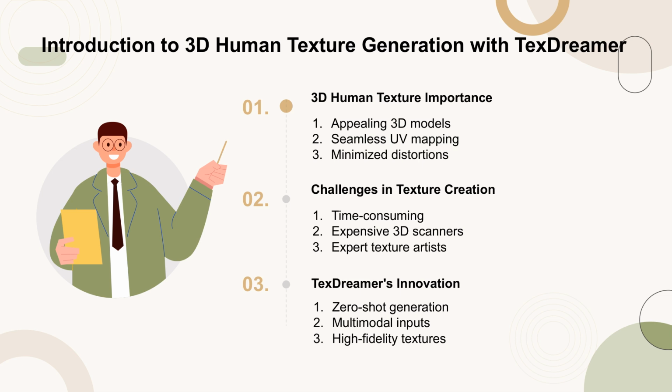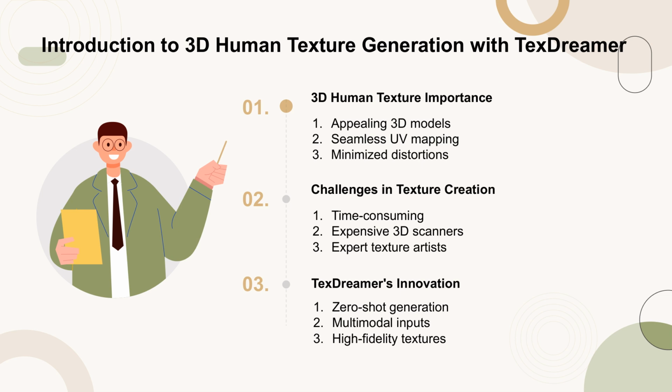3D human texture is crucial for creating visually appealing 3D models. UV mapping ensures accurate texturing by minimizing distortions. However, obtaining high-quality textures is often a time-consuming and costly process involving 3D scanners and skilled artists. TexDreamer addresses these challenges by being the first zero-shot multimodal method for high-fidelity human texture generation, capable of handling both text and image inputs.